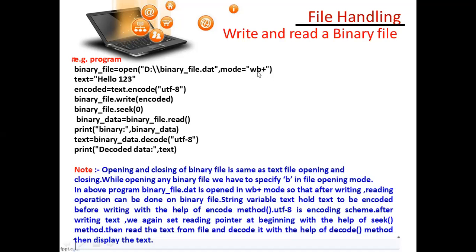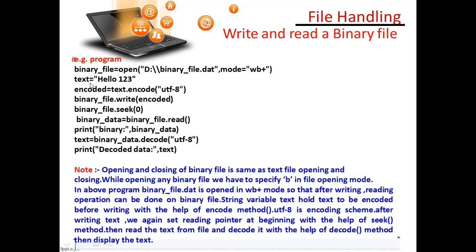You have to remember that in double or single quotation marks you write w for write mode. Simply writing r is for reading mode with the text file. If you combine it with b, that is rb, wb, it will be for a binary file. If you apply a plus, both activities will be done.